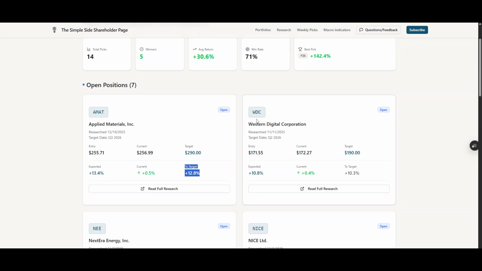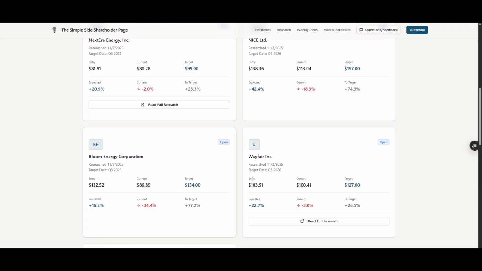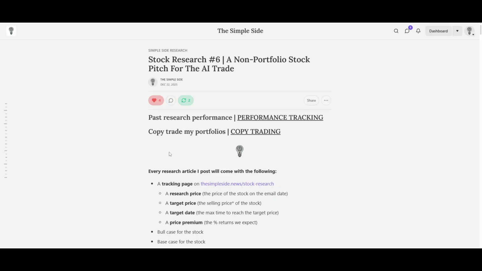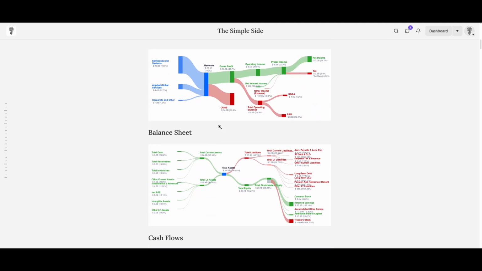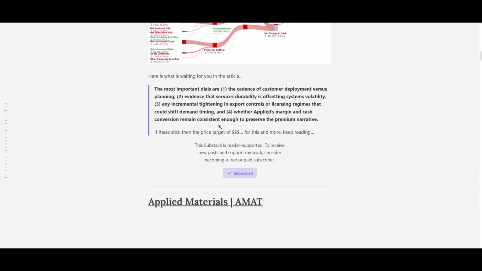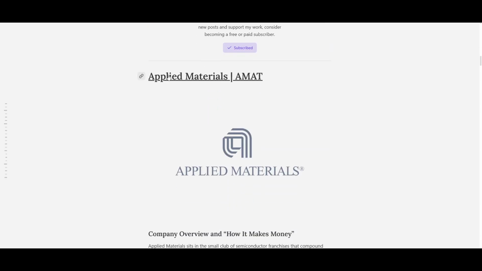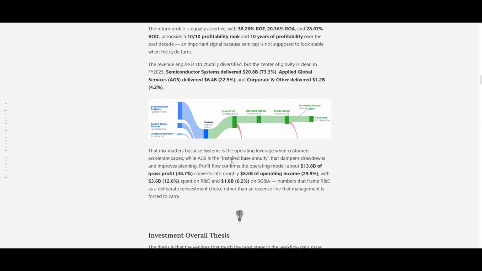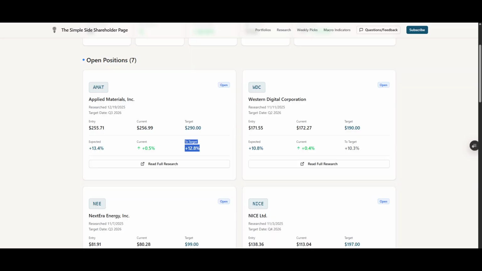Then if you look at WDC, of course, you'll see the same stuff across the board, for all the trades across the board. And what I'll be doing is attaching the full research reports to all these. So if I click on this, it'll jump over to the research report that we posted for that stock. So you'll be able to go through, see all of the charts that we have here, get into some of the details, and then of course look at how the stock makes its money, and get access and insight into all the stuff that we have going on for that research report that we posted.